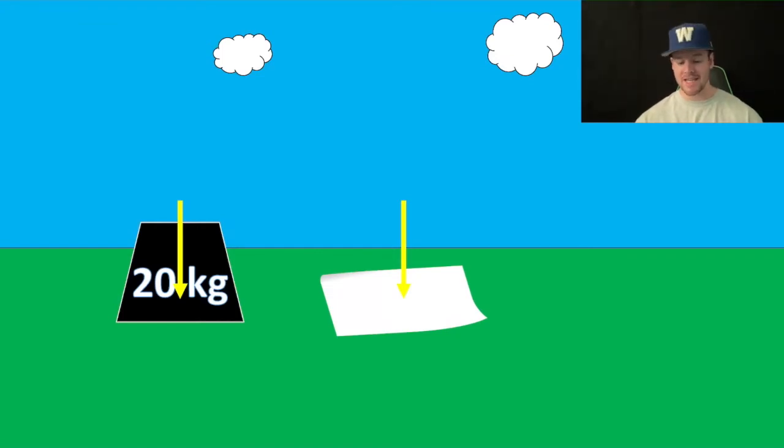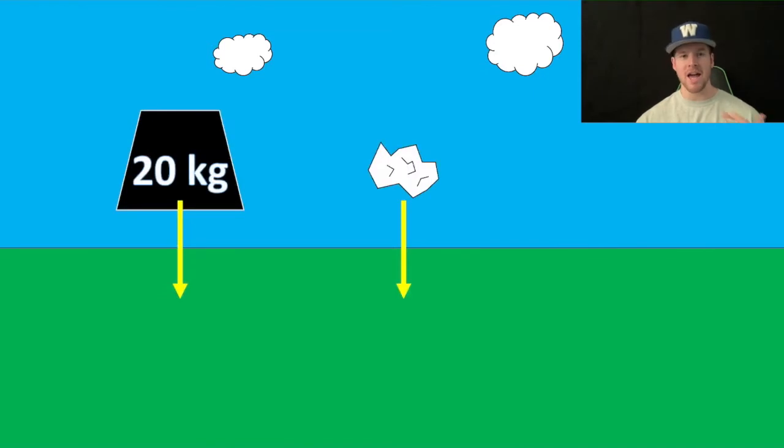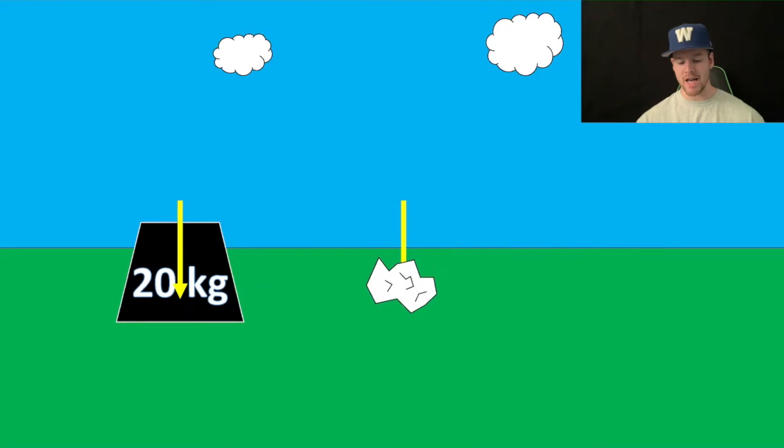However, if you take that same sheet of paper and just crumple it up and then you drop them both, the paper has not changed its mass, but now they're going to hit close to the same time. Maybe not quite, depending on how much you've balled it up, but it is going to change it. So this means that the acceleration of the paper wasn't limited by its mass, but it was limited by the air resistance. So what if you could get rid of all of the air?